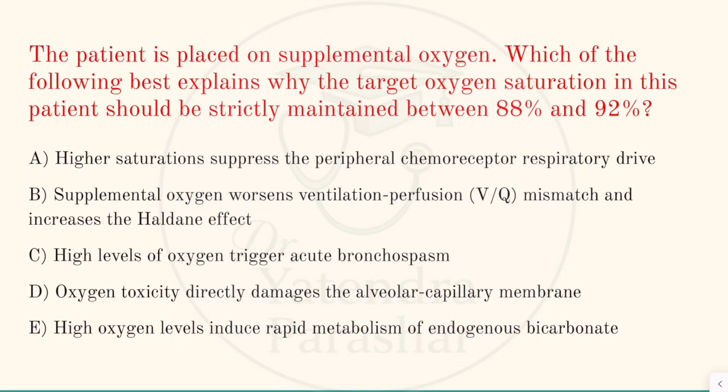Now come to the next question. The patient is placed on supplemental oxygen. Which of the following best explains why the target oxygen saturation in this patient should be strictly maintained between 88 and 92%? In this question, why should oxygen saturation in acute COPD be kept between 88% and 92%? The correct answer is option B. Supplemental oxygen worsens the VQ mismatch and increases the Haldane effect.